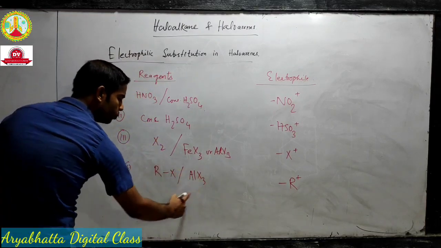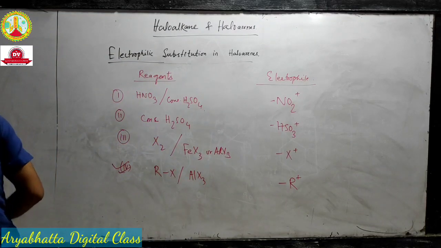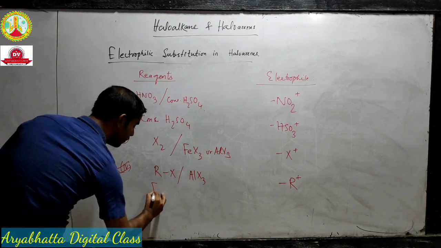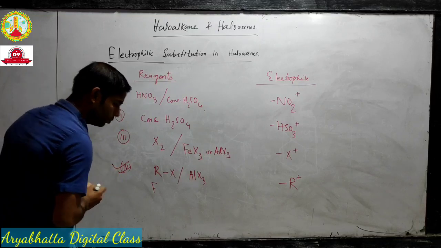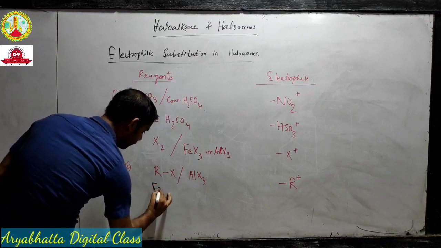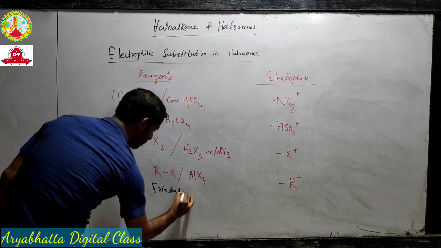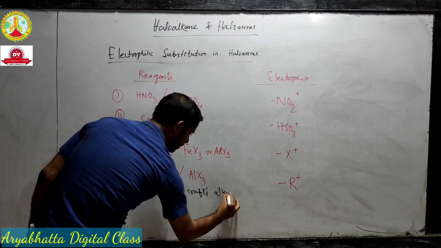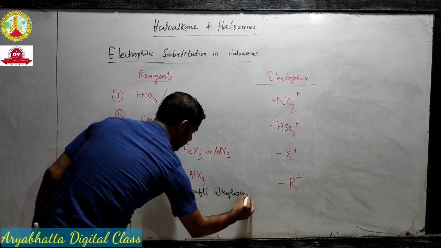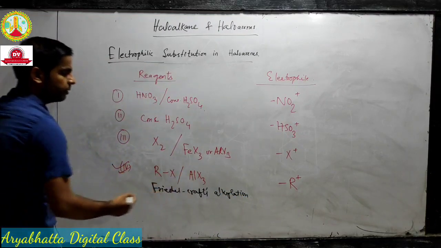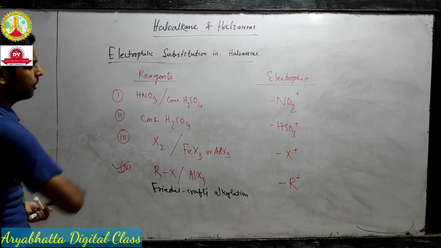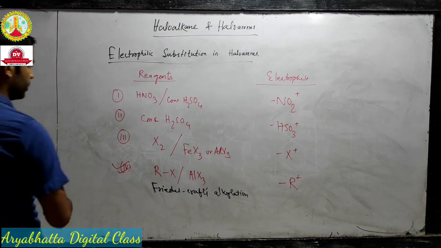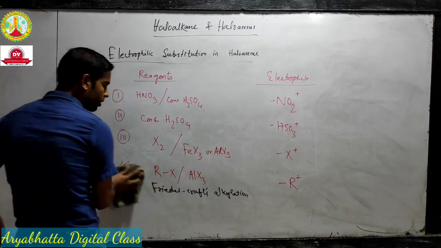When we use this particular reagent, we call it, let's use another color, Friedel-Crafts alkylation. Okay, so the use of this reagent makes the reaction a named reaction, called Friedel-Crafts alkylation.